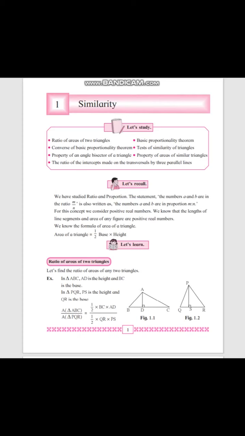This is the formula for area of triangle: area of triangle equals 1 half base into height, and this is known to all of you. All of you already studied in your previous standard about area of a triangle, that is 1 half into base into height. And now we are going to see the ratio of areas of two triangles, meaning whenever two triangles are given to you, like these two, this is your first triangle ABC and another triangle is PQR. In that case, how will the ratio of their areas be? That we are going to see now.